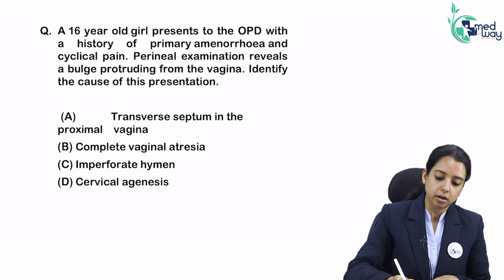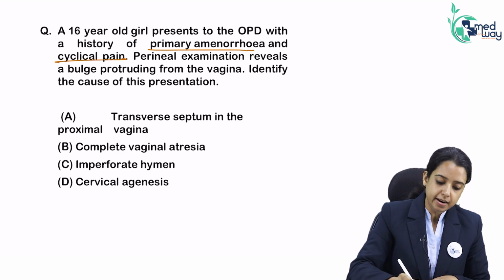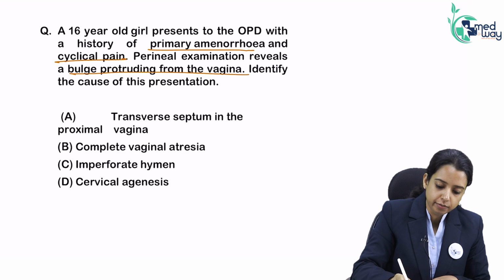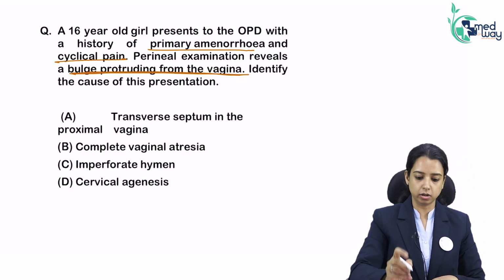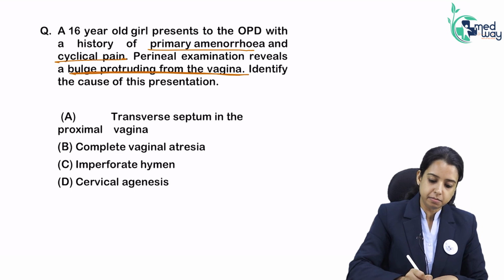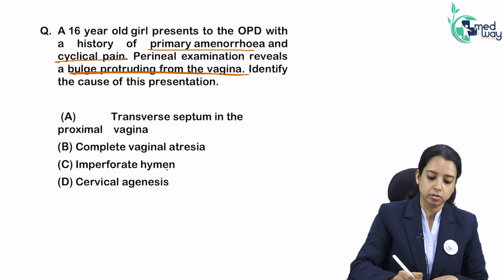A 16-year-old girl presents to OPD with primary amenorrhea, cyclical pain. Clear? Okay. Perineal examination revealed bulge protruding from vagina. Anything that can protrude from vagina is very thin. What are we talking about? Transverse vaginal septum, complete atresia, imperforate hymen, cervical agenesis? Hymen. Nothing else will bulge.